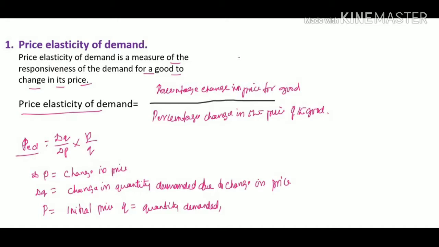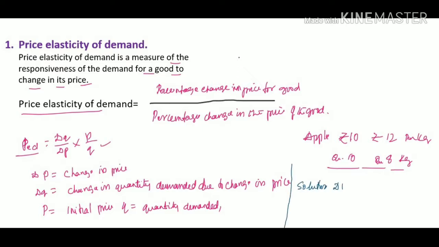Suppose the price of apples rises from rupees 10 to rupees 12 per kg and its quantity demanded decreases from 10 kg to 8 kg. Then we shall calculate the price elasticity of demand using this formula. Change in price, 12 minus 10, is equal to 2. Change in quantity demanded, 8 minus 10, is equal to minus 2.